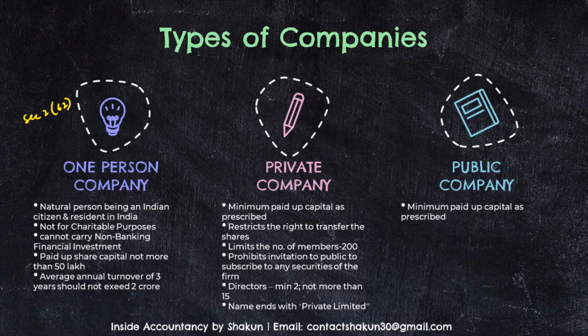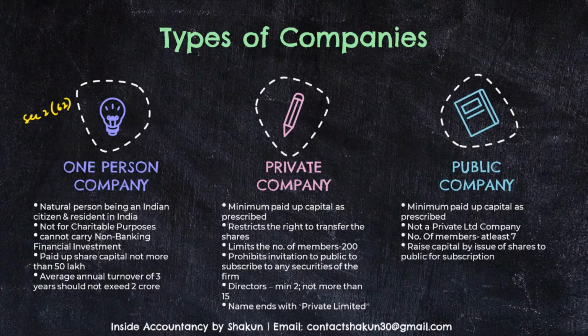Now in case of a public company, again the minimum paid up capital should be as prescribed. But the public company is basically not a private limited company, which is a definition given by the Companies Act. The number of members should be at least 7, in contrast to a private company where the number of members was 200. And the public company can raise its capital by issue of shares to the public for subscription. They can issue a prospectus inviting subscriptions from the public. The directors are minimum 3, and they should not be more than 15.